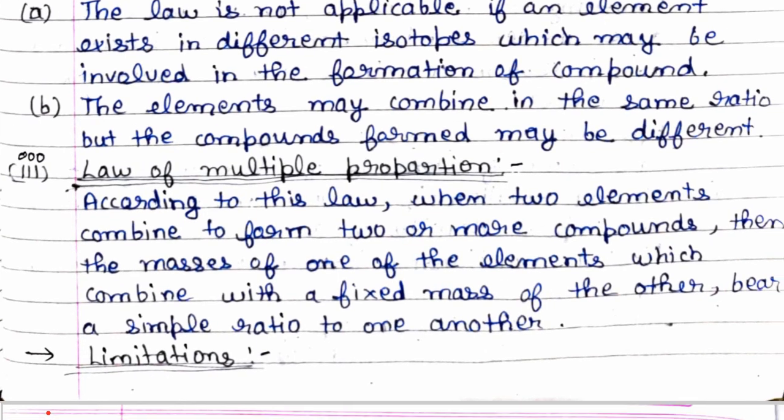According to this law, when two elements combine to form two or more compounds, then the masses of one of the elements which combine with a fixed mass of the other bear a simple ratio to one another. Let us discuss this law very briefly. For example, hydrogen combines with oxygen to form two compounds, namely water and hydrogen peroxide.